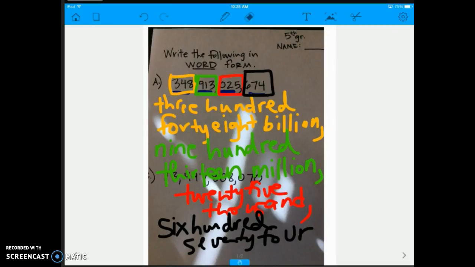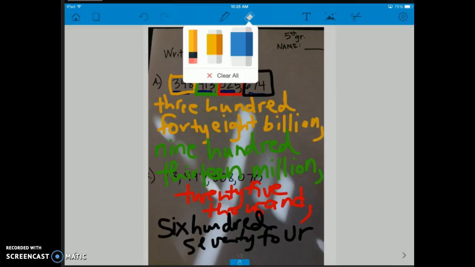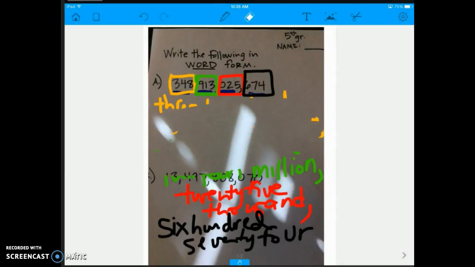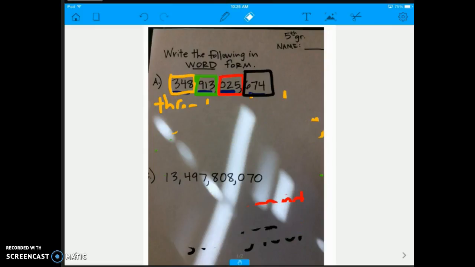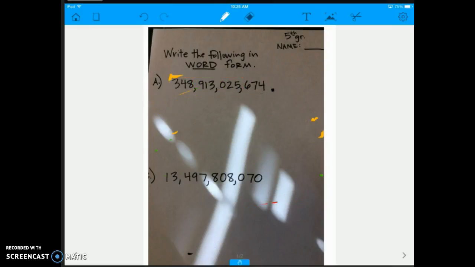So I want you to go ahead for tomorrow. I want you to do part B. So all alone, you are trying to show me that you can write the word form. And yes, it's long. Okay? Think about how many papers, how many periods do we have there? Okay? All right, flip it over.